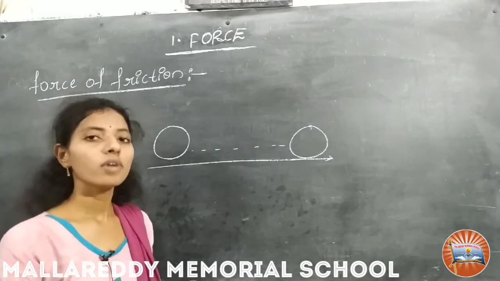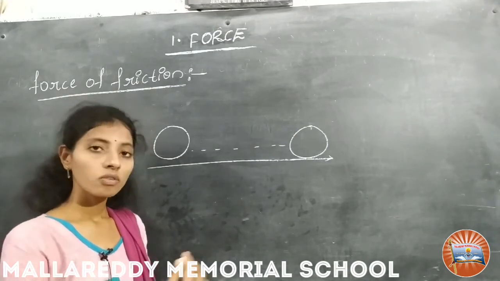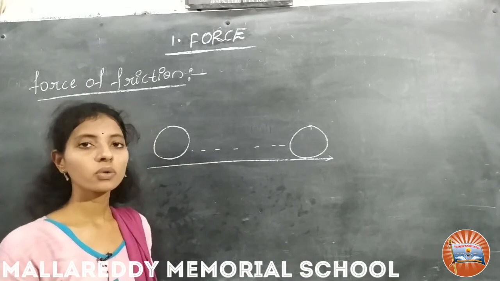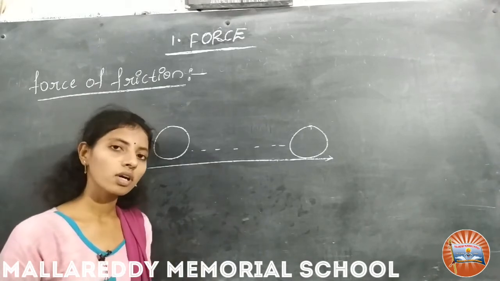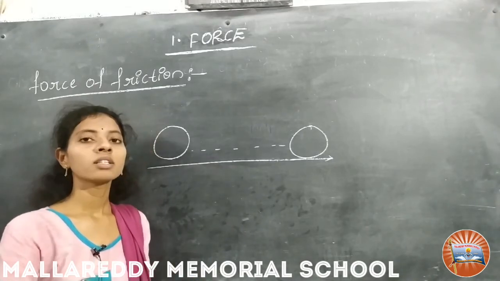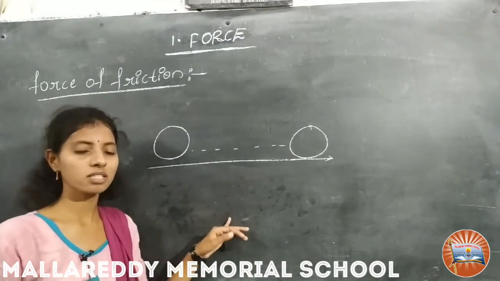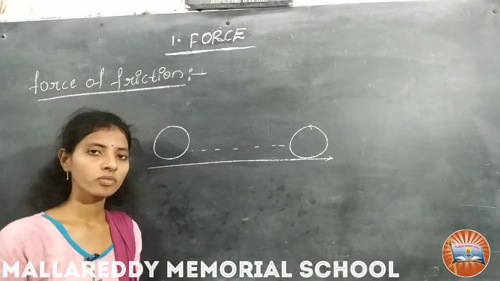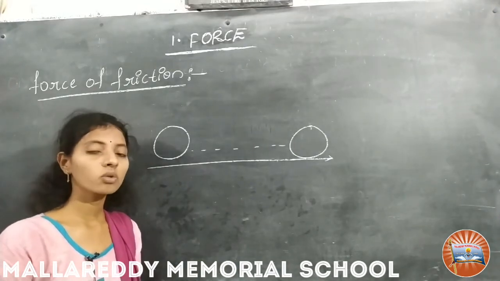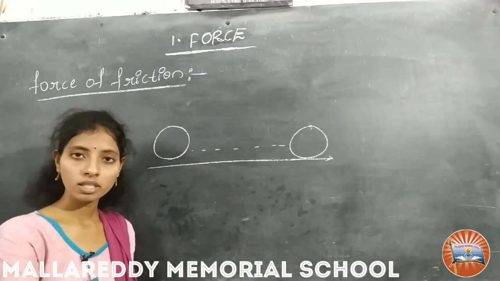See here, when you are riding a bicycle, if you stop pedaling on a level road, you observe that the speed gradually decreases. Why does the speed of the bicycle gradually decrease? Is there any force acting on the bicycle to decrease the speed?